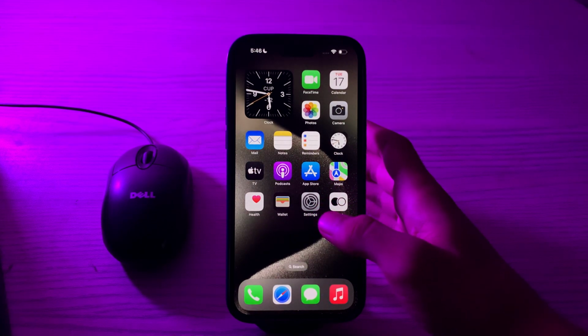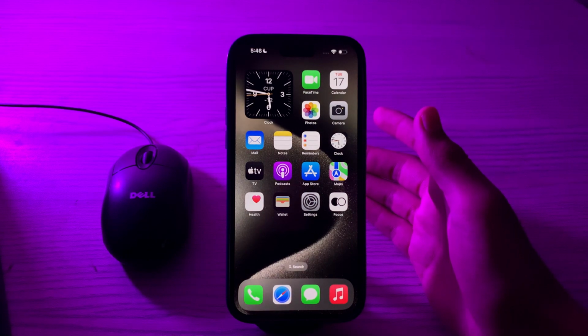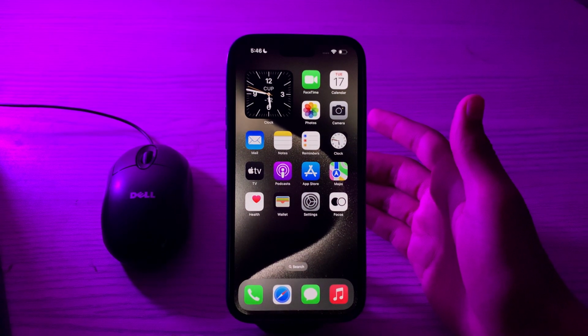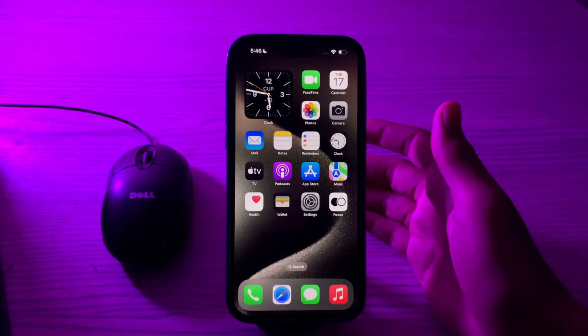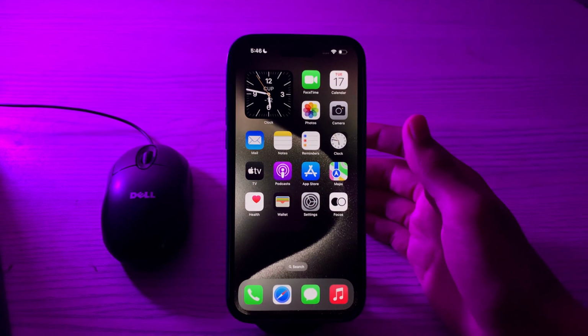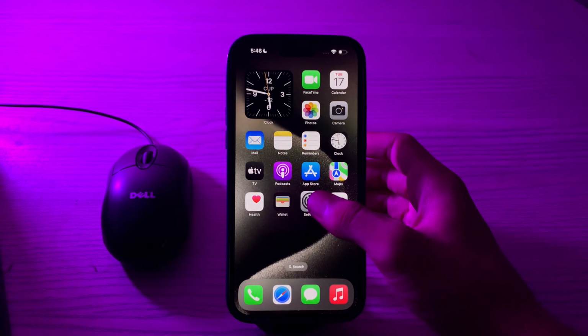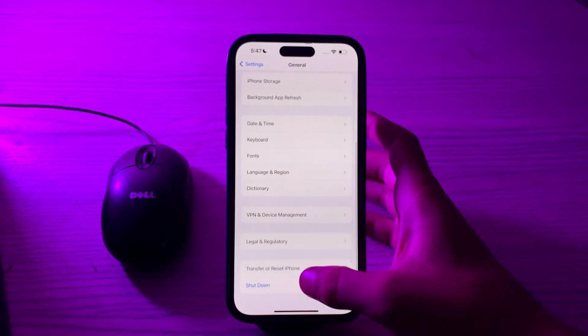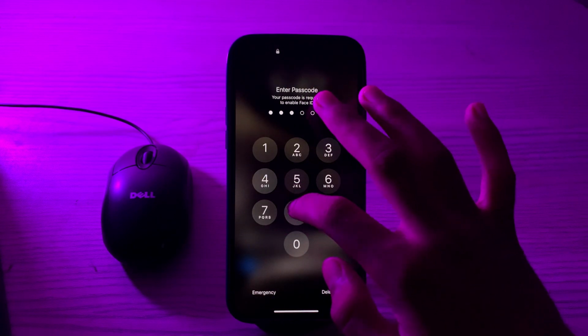First of all, what you have to do is clean the camera lens. Sometimes it is as simple as giving the camera lens a good wipe. Use a clean soft cloth to remove any dirt on your camera lens. After this, what you have to do is restart your iPhone. A classic but effective move. Restart your iPhone to ensure that any temporary glitches are sorted out. So you have to go to your Settings, tap on General, scroll down and tap on Shut Down. Shut down your iPhone and then restart it 15 to 20 seconds later.